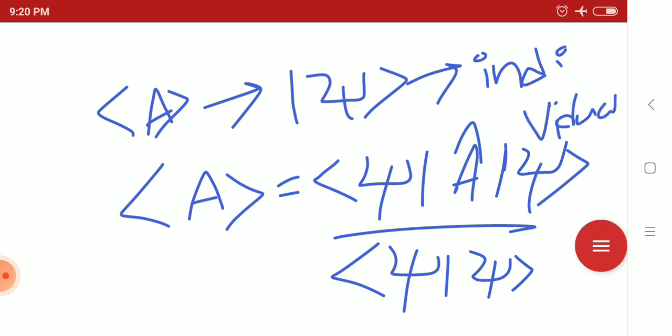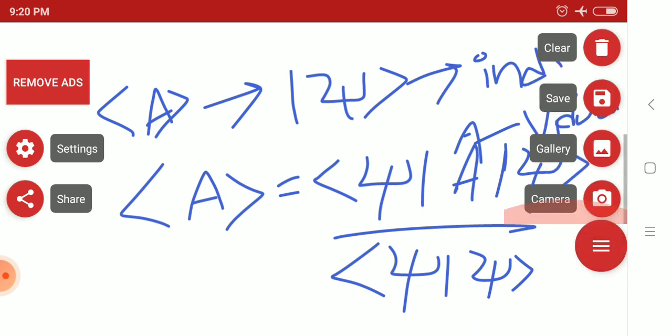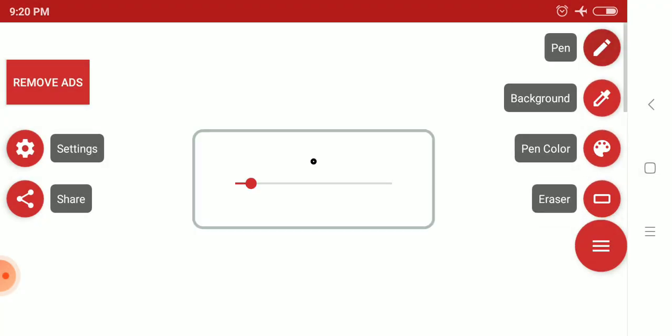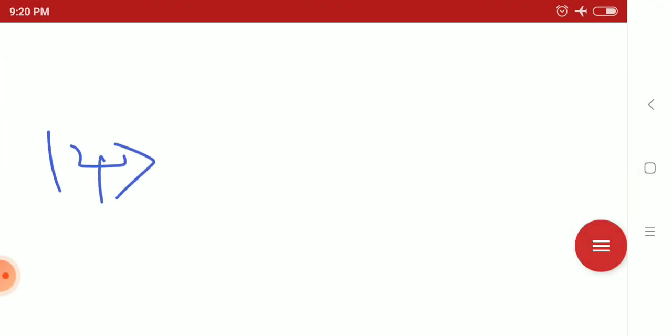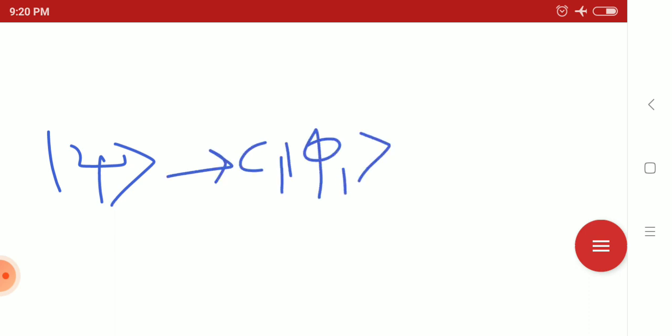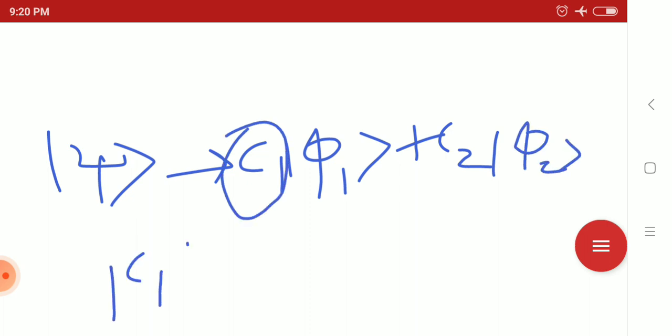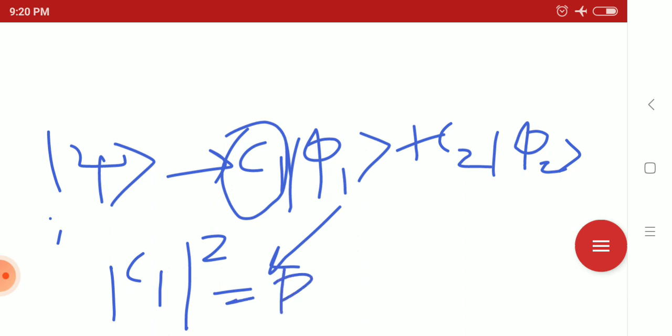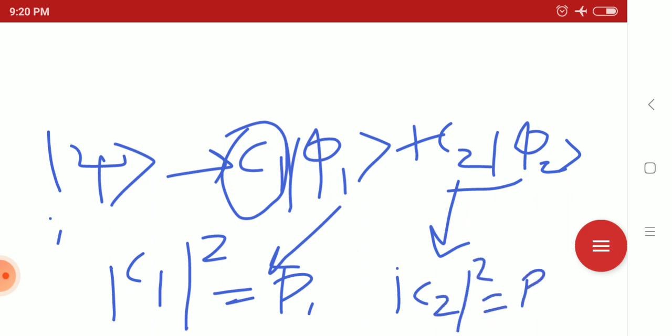But suppose it is in a superposition state. Then the probability of remaining in the state ket phi 1 is C1 mod square, that is P1, and the probability of remaining in the ket phi 2 state is C2 mod square, that is P2.